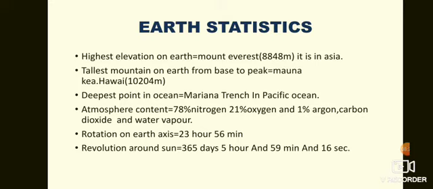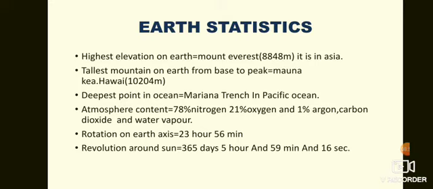Which is the maximum amount of gas present in the earth's atmosphere? That is nitrogen. 78 percent of nitrogen is present in the earth's atmosphere, and 21% is oxygen, and 1% comprises argon, carbon dioxide, and water vapor.